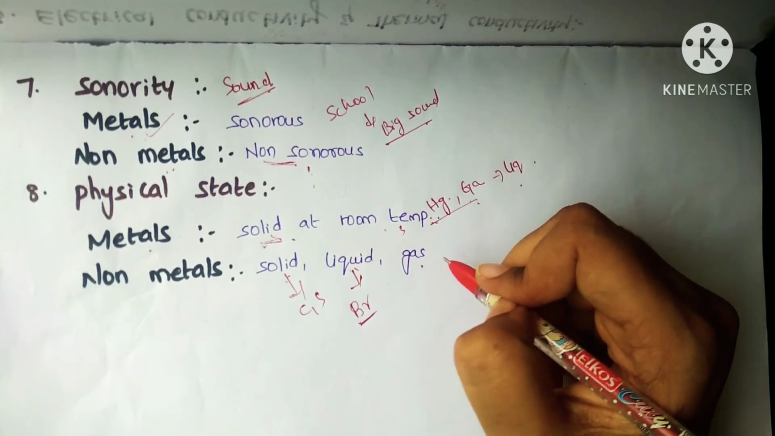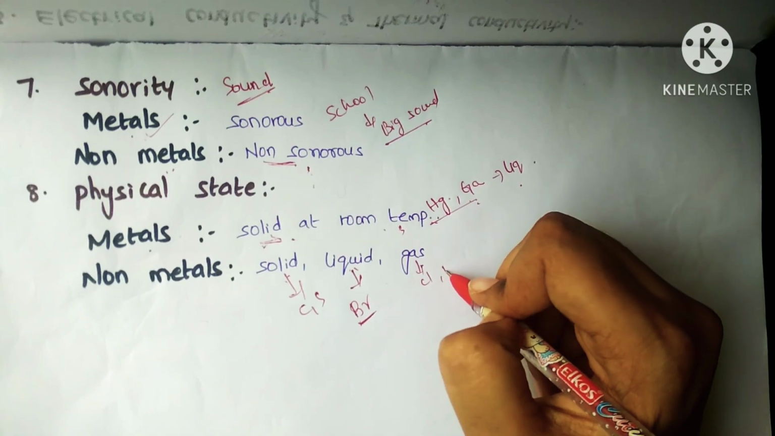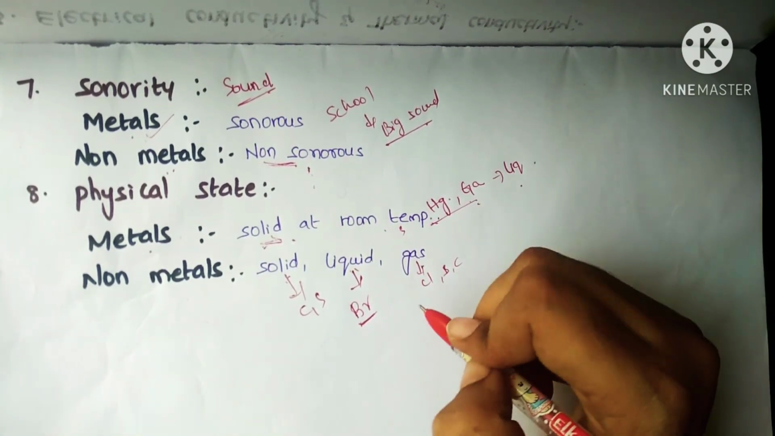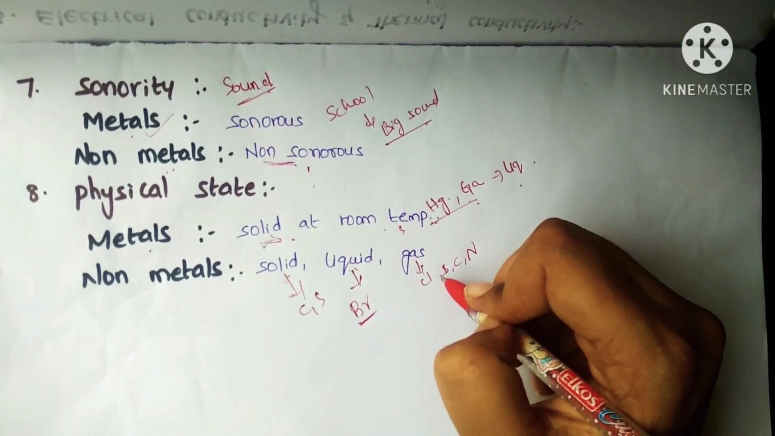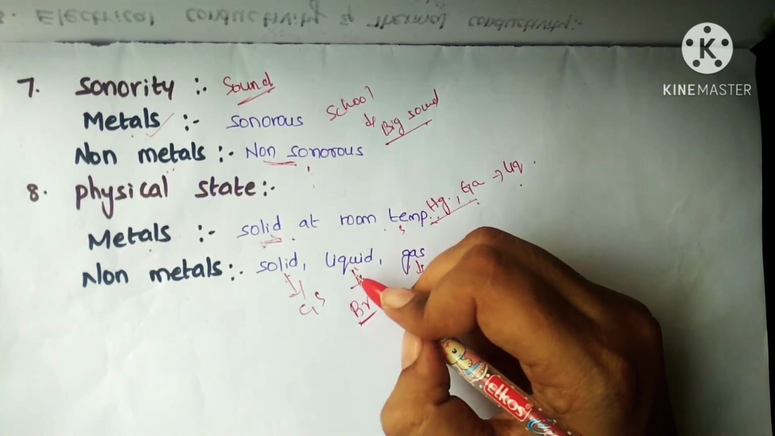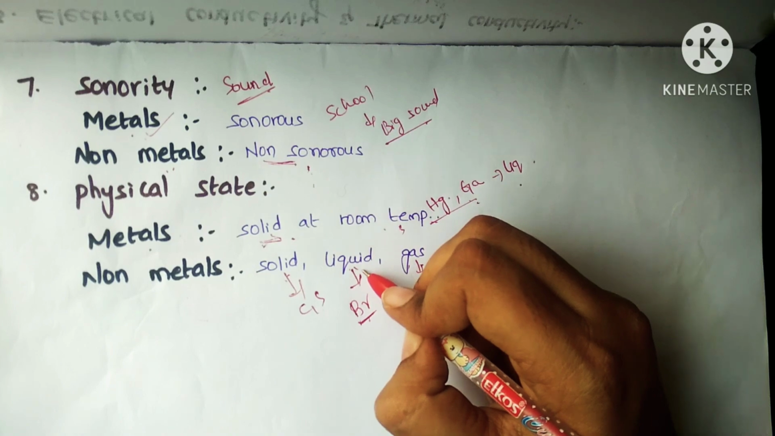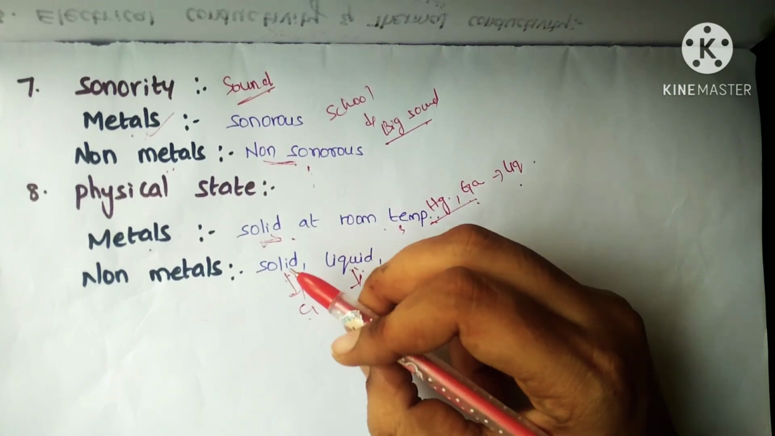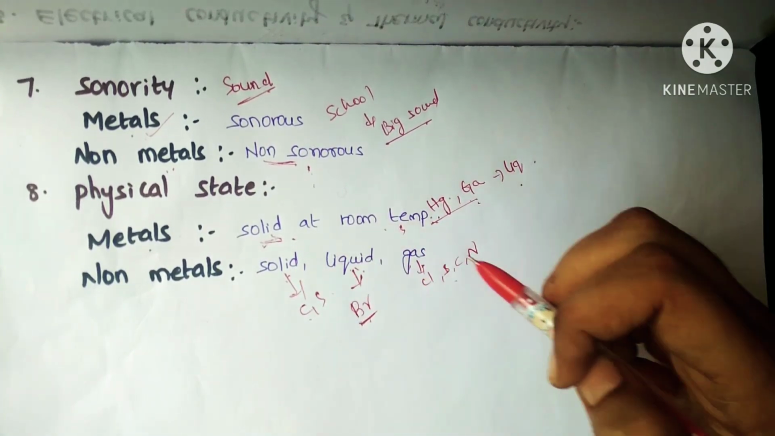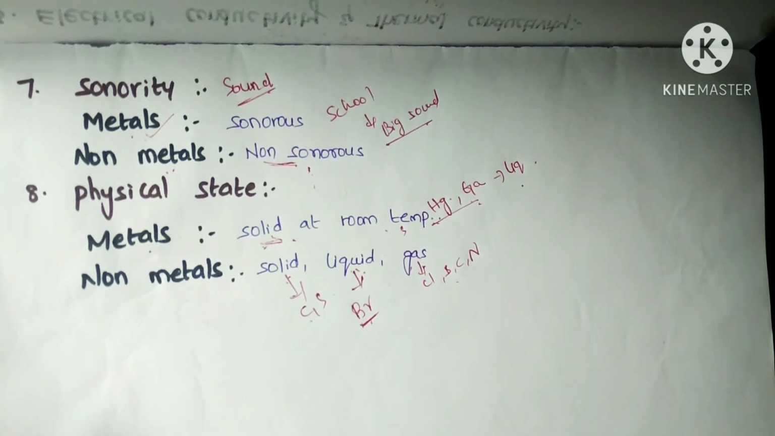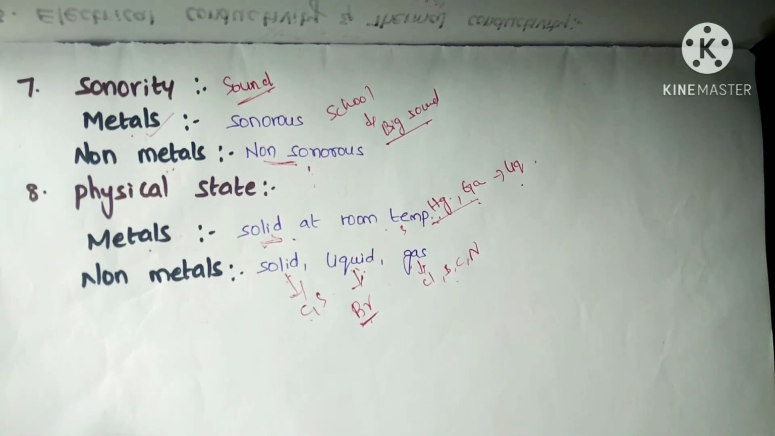Gases, obviously, are chlorine, maybe even nitrogen; all these are present in gaseous state. The non-metal bromine is present in the liquid state, while carbon, sulfur, etc. are present in the solid state. So these are the physical properties of metals and non-metals.